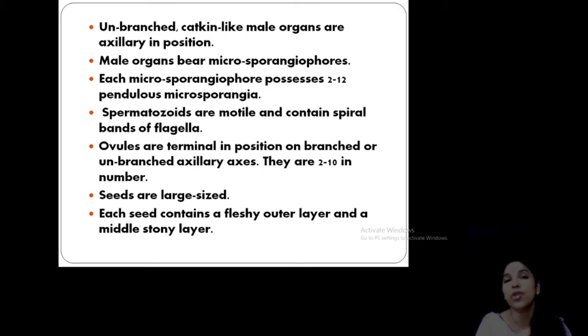So by looking into the general features of Ginkgoales, some very important features like dwarf shoots, long shoots, pycnoxylic wood, motile sperms, catkin-like inflorescence, and also the terminal position of the female strobilus, etc. are very important. And the nature of leaves, its morphology, its venation, and also bilobed structures. So these all characters are different from other gymnosperms that we have already discussed.